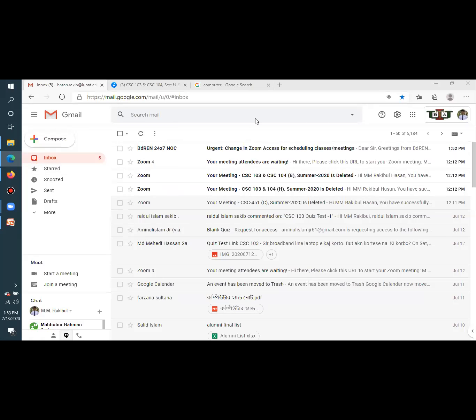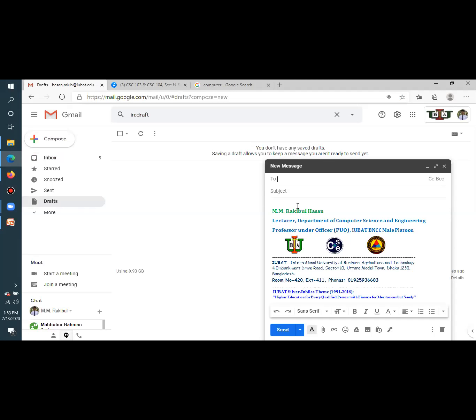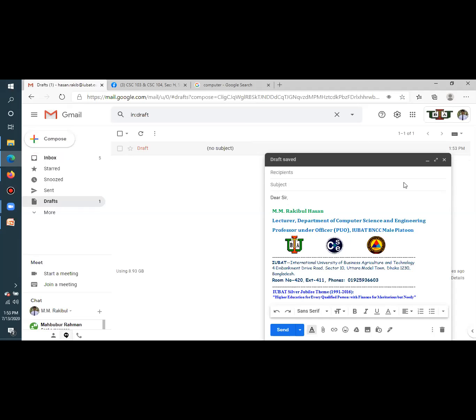So here, if I save any email for later sending, then that email will be available in the draft folder. Currently, I do not have any message in the draft folder. Let me show you. Suppose I am trying to send an email. I am writing here, dear sir. And after that, I think I'm not going to send this email for now. I'm going to send it later.